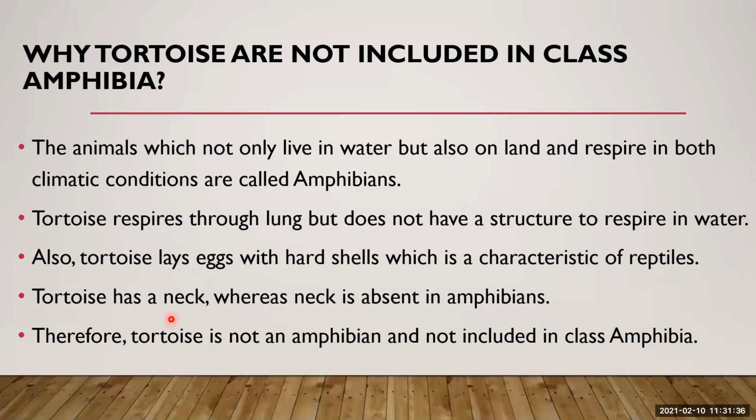Okay, tortoise has a neck, whereas neck is absent in amphibians. If you observe, the tortoise has a neck, but if you observe the frog, there is an absence of neck. Therefore, tortoise is not an amphibian and not included in class Amphibia. Got it? Here are the reasons that you have to write down in your exam.